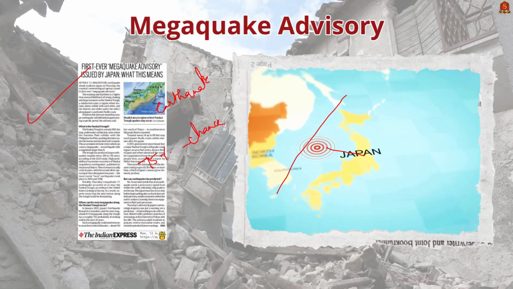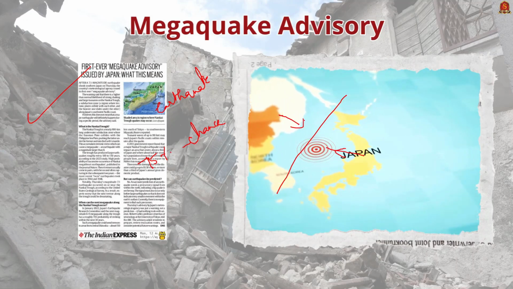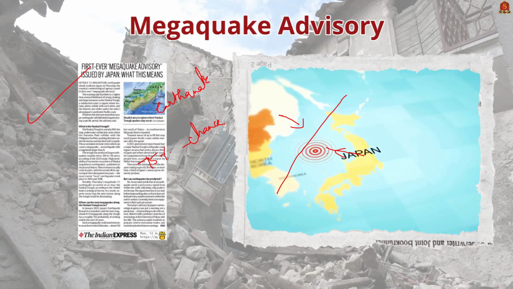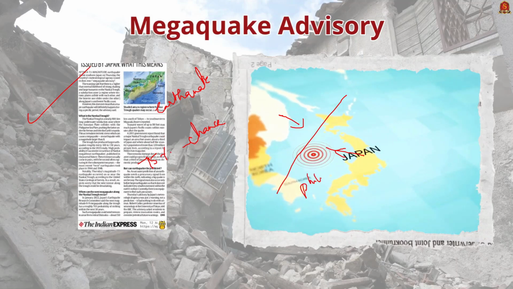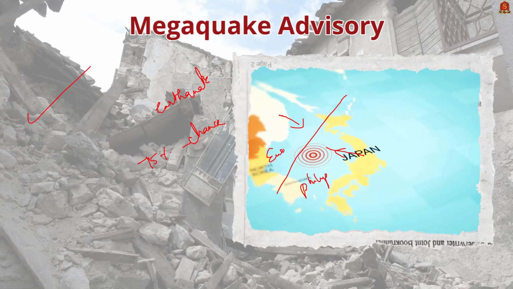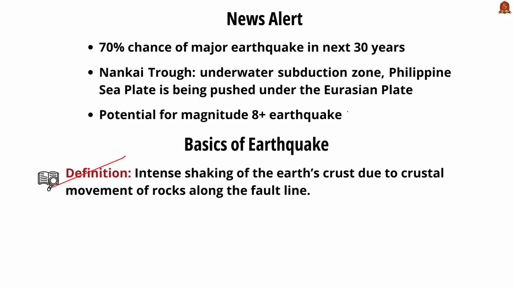The Nankai Trough is an underwater subduction zone off Japan's southwest coast where the Philippine Sea plate is being pushed under the Eurasian plate. This process builds up tectonic stress, leading to powerful earthquakes, often exceeding magnitude 8. Such a quake could cause widespread destruction, including a massive tsunami and significant economic damage, affecting most of Japan's population and infrastructure. This is what the article is talking about.